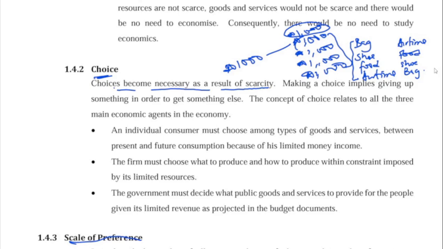That's why there is no template for a scale of preference. It depends on what is more important to you at that particular time. So arranging your wants list in order of priority is what we call scale of preference.